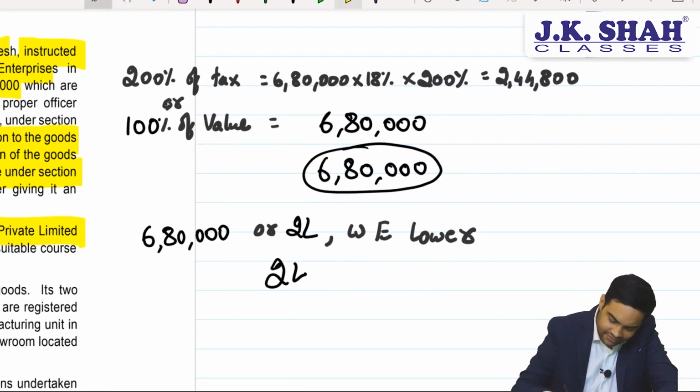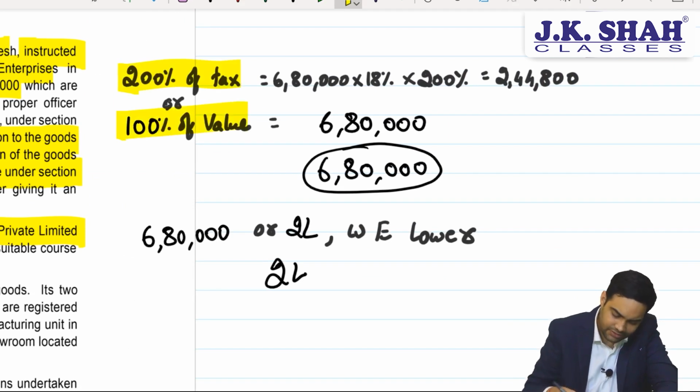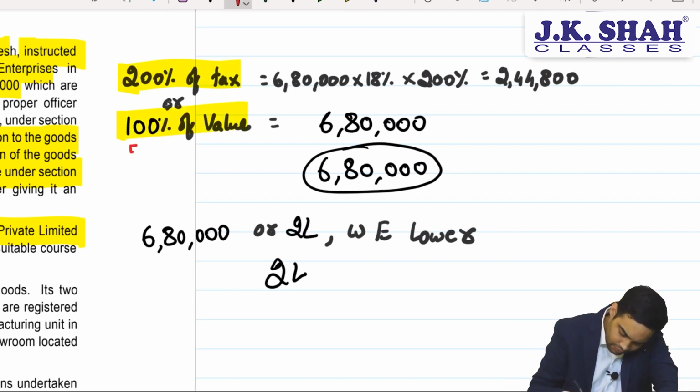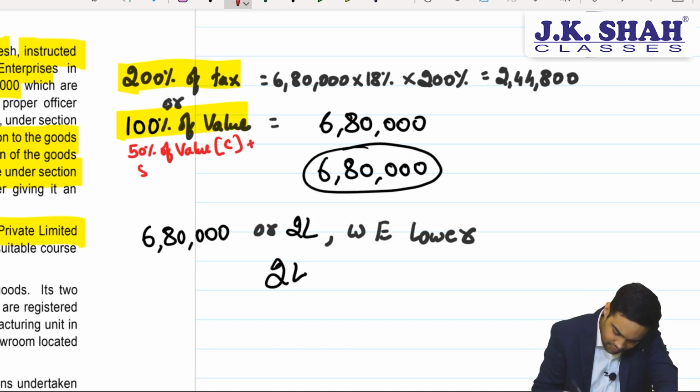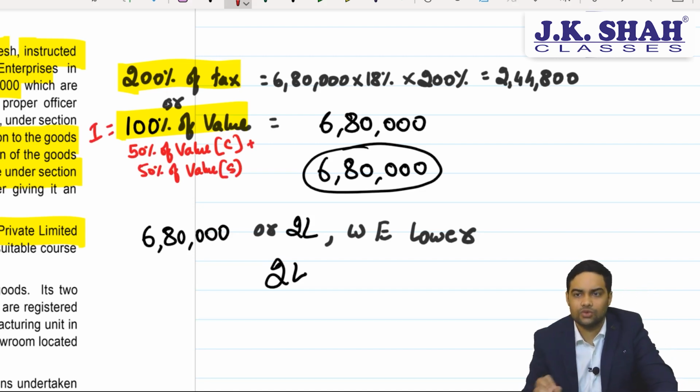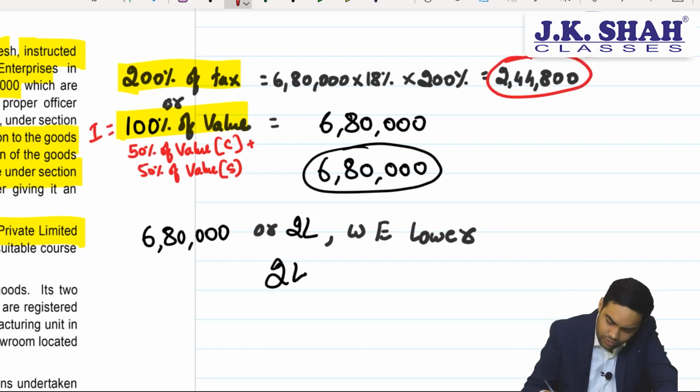200% of the tax or 100% of the value. See, 50% of value for CGST, 50% of value for SGST, it has to be 100% of the value, because it's an IGST question. Total would be IGST 100% of the value. So the computation will be 244 or 680, whichever is higher.